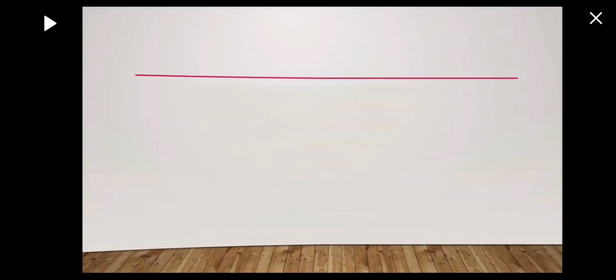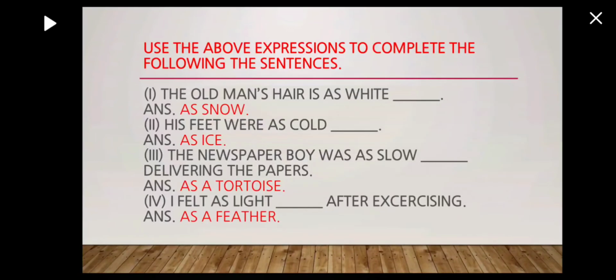Now let's see the next question. You can understand it more clearly. Use the above expressions to complete the following sentences. The old man's hair is as white as snow. His feet were as cold as, what is cold? Ice. The newspaper boy was as slow, what is slow? As a tortoise delivering the papers. I felt as light as a feather after exercising.